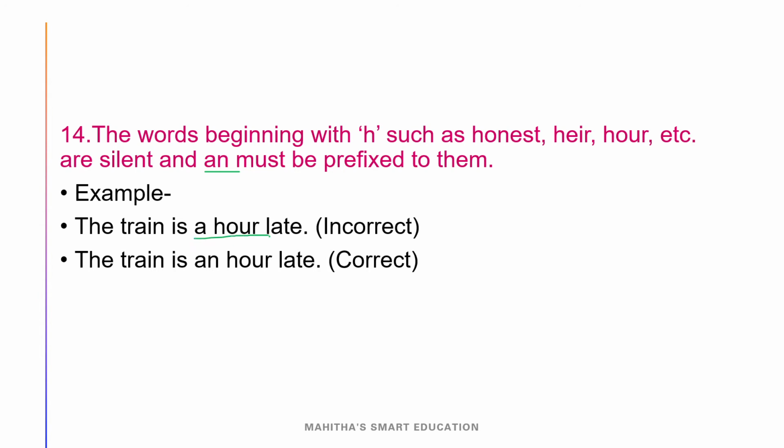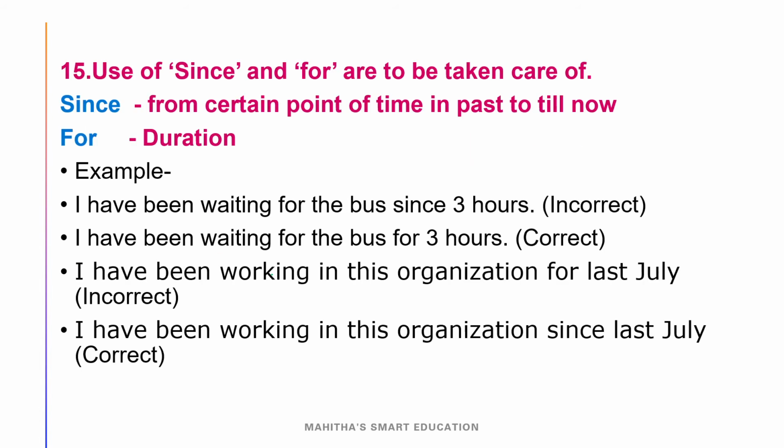Here, H is not a vowel, but the sound is like O. So O is a vowel, right? So we have to use an here. And this is also one of the common mistakes that all the students will make. So remember this, okay?